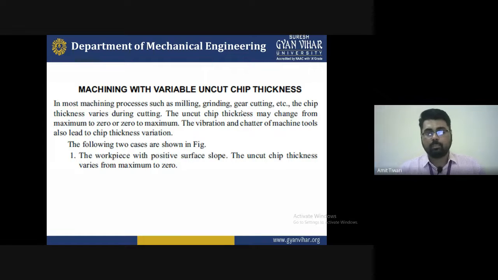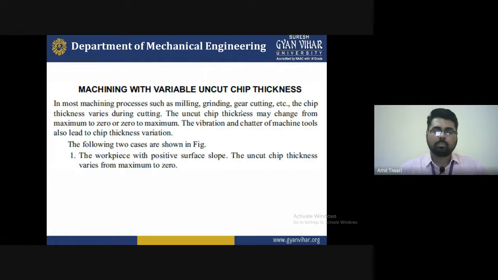The uncut chip thickness relates to the metal removal process, because it is the original cross section area of the workpiece. After removing the metal from the workpiece and formation of the chip, you can find the cut chip thickness. So you must compare the uncut chip and the cut chip. So you can find the chip thickness ratio. So t upon tc, that is the uncut chip thickness divided by the chip thickness, gives the chip thickness ratio, that is r.